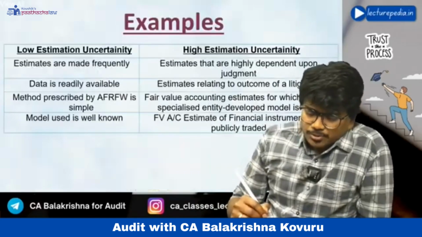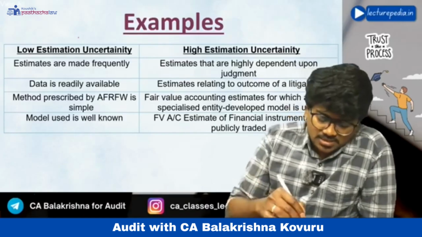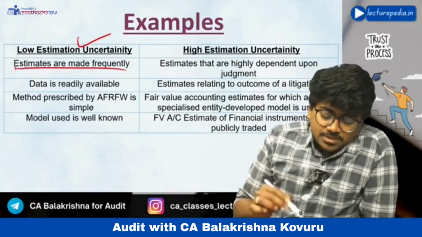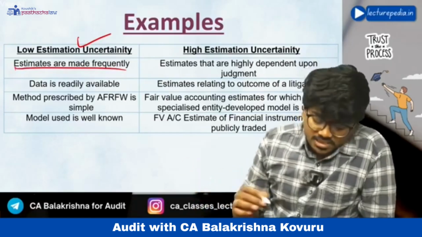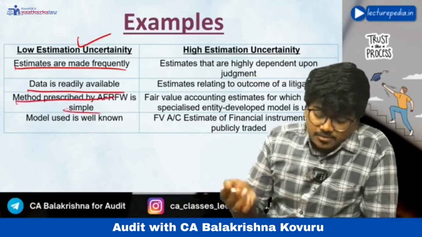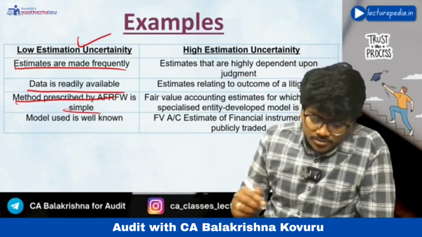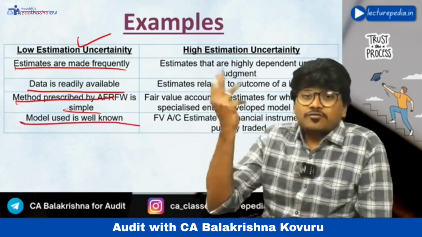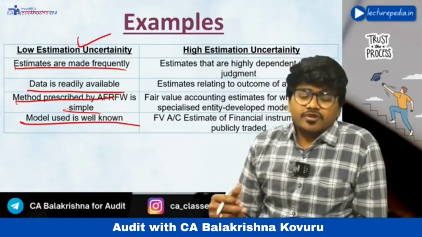Next, examples of situations in which there will be low estimation uncertainty and high estimation uncertainty. See, low estimation uncertainty: if estimates are made frequently, then management will acquire experience, so estimation uncertainty will be less. Data is readily available. Method prescribed by the applicable financial reporting framework is simple. Okay, if the method is simple, then estimation uncertainty will be less. The model used is well known to everyone. Okay, in these situations, the estimation uncertainty will be very low.